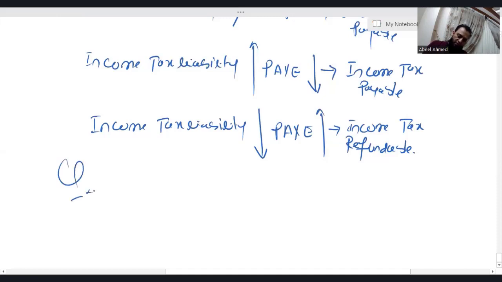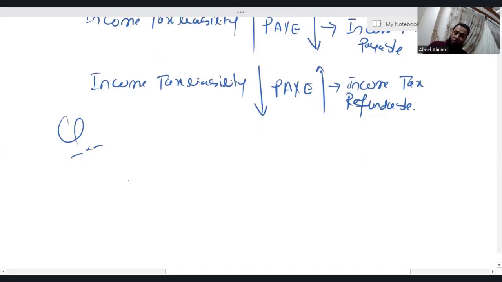Before that, let me give you some homework, or just a question. Employment income is 40.